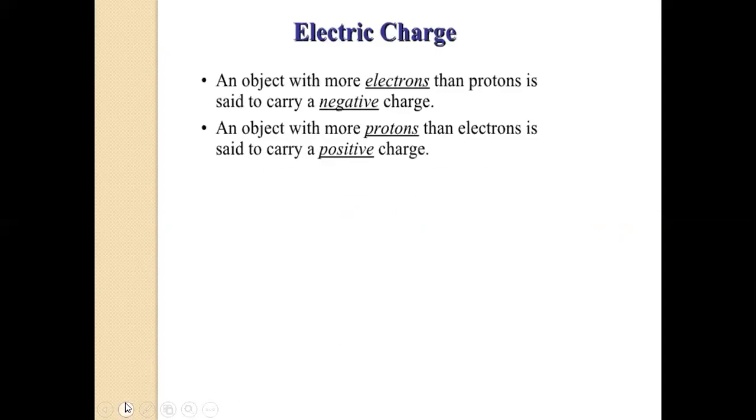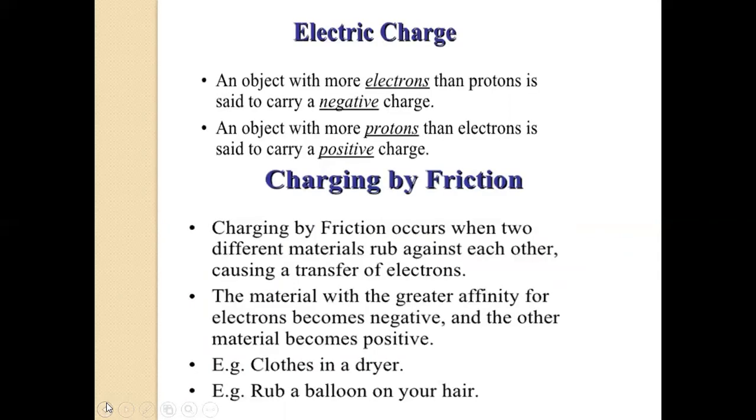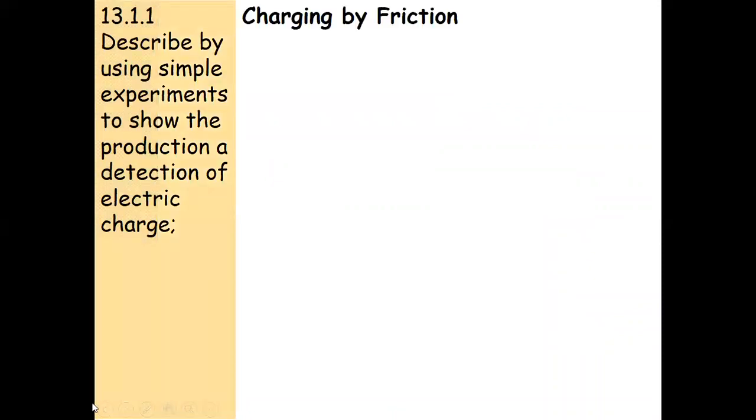So the overall conclusion is that an object with more electrons than protons is said to carry a negative charge. An object with more protons than electrons is said to carry a positive charge. And charging by friction occurs when two different materials rub against each other, and the material with the greater affinity for electrons becomes negative and the other that loses becomes positively charged.